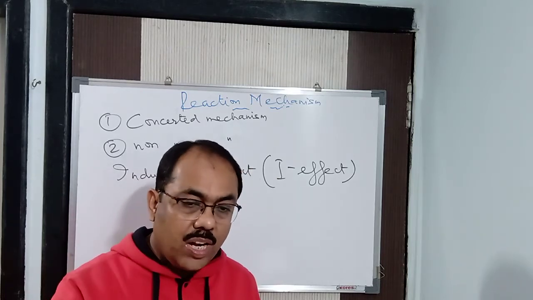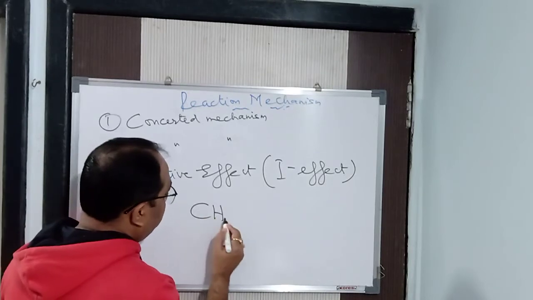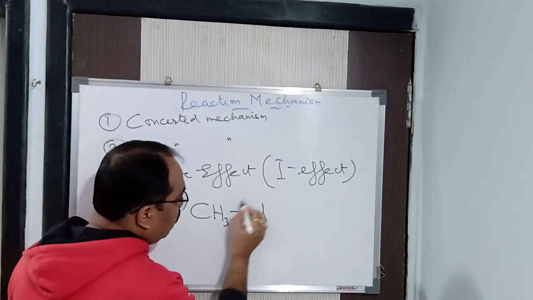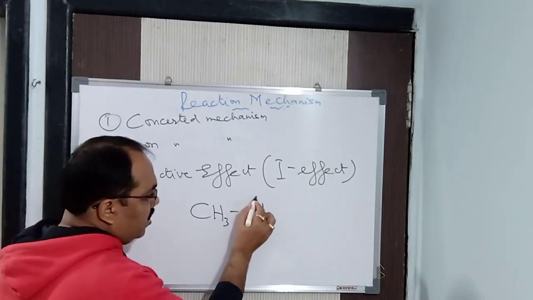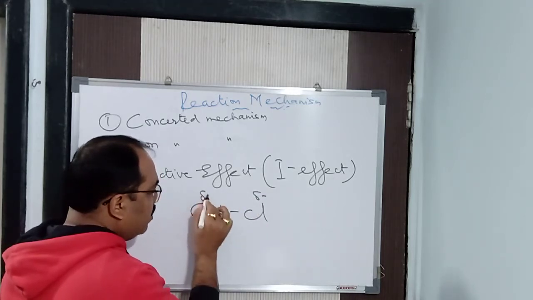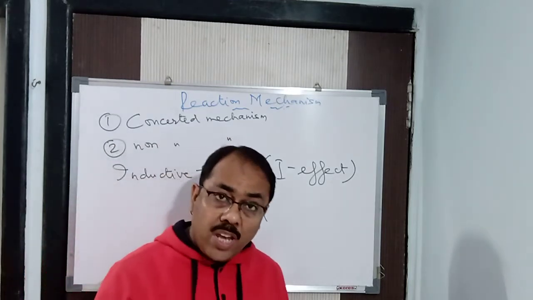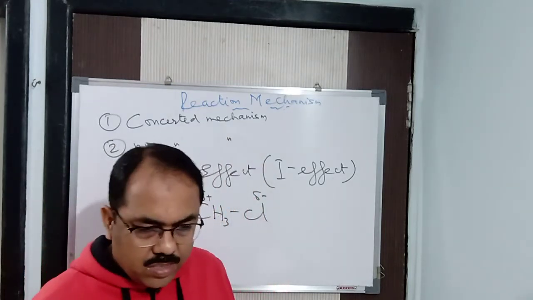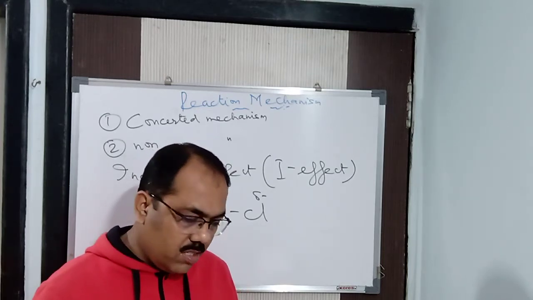Definitely. Suppose we are having CH3Cl. So what you will find is that here in CH3Cl, Cl is more electronegative. It is going to pull the pair of electrons towards itself, due to which this becomes negatively charged and this becomes positively charged permanently. It is being pulled, it is being shared, it is not transferred. Got it? So hence this is called the inductive effect.